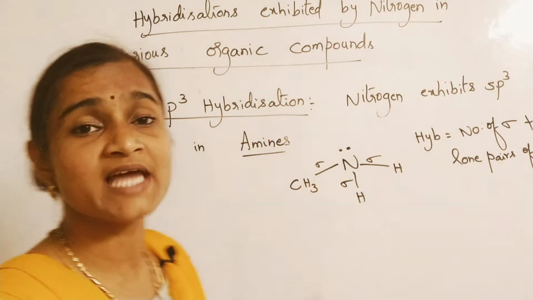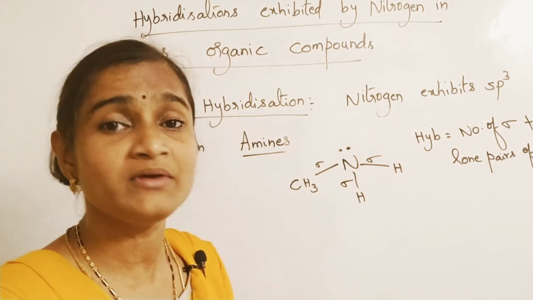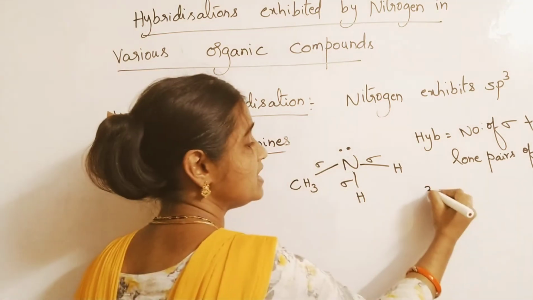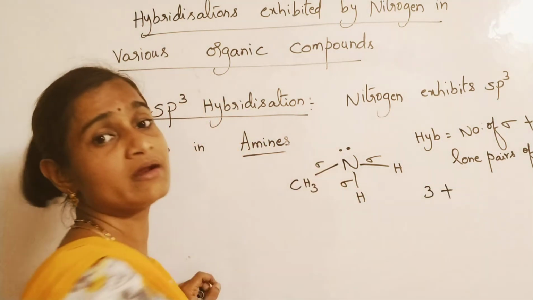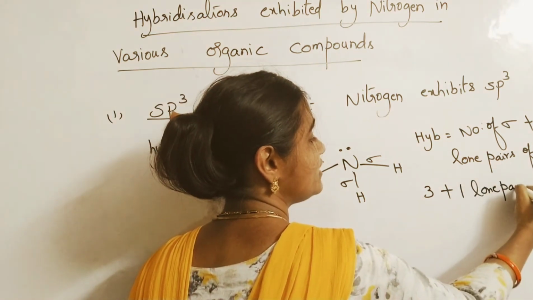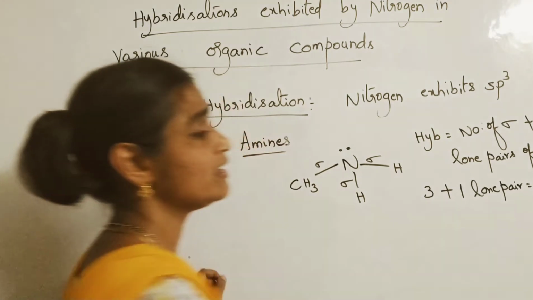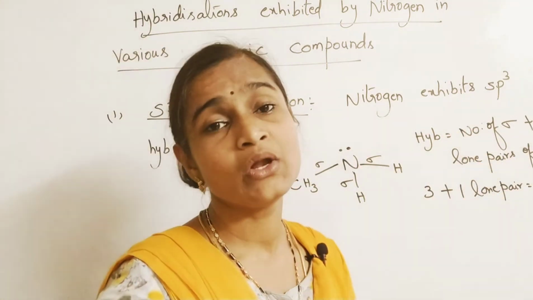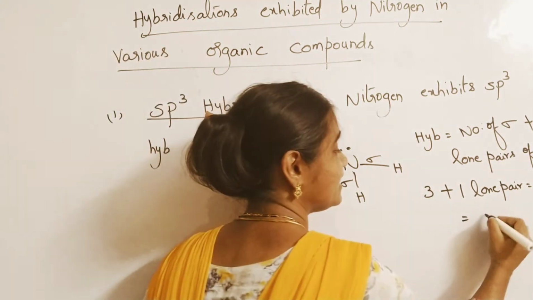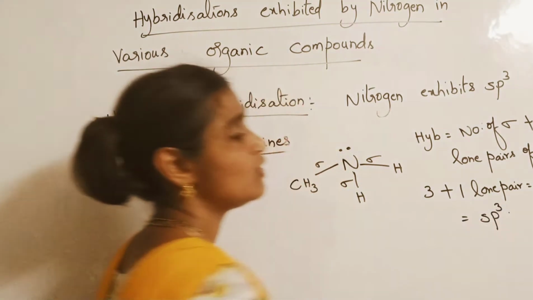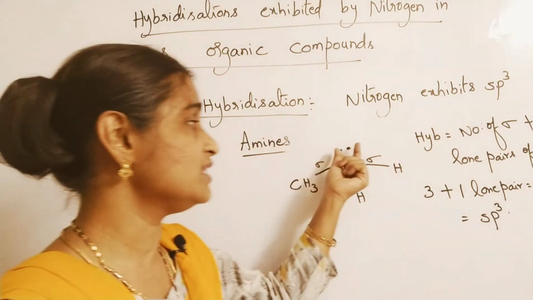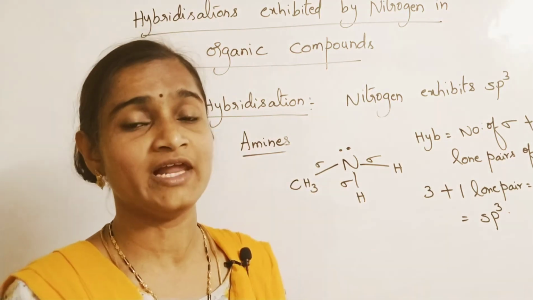Here the central atom is nitrogen, and we are speaking about nitrogen only. So the number of sigma bonds around nitrogen is 3, plus 1 lone pair. Now 3 sigma bonds plus 1 lone pair, so in total you are getting 4. If the number of sigma bonds plus lone pairs is 4, the hybridization exhibited will be sp3. You also have to recall sp3 hybridization with the central atom having 1 lone pair of electrons.